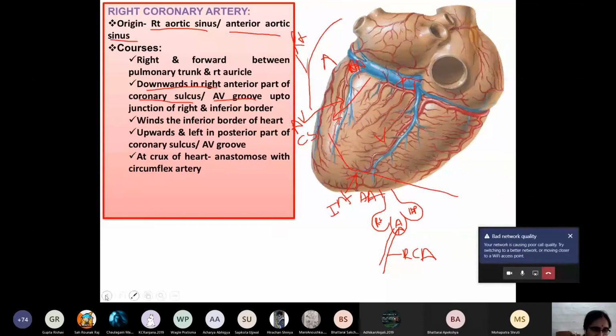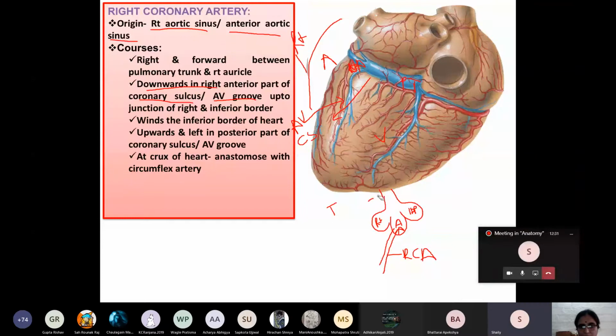Then here you can see, first I'll use the eraser. Ma'am, can you please use some other color? The red gets camouflaged here. Okay, red is more prominent, that's why I'm using it.